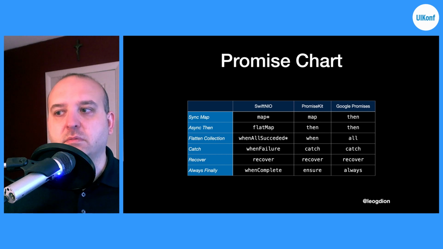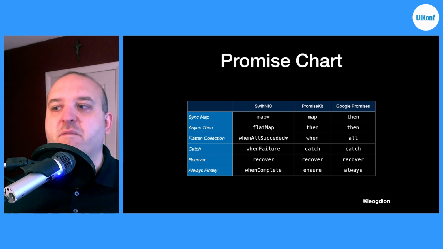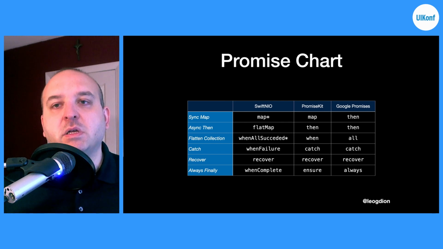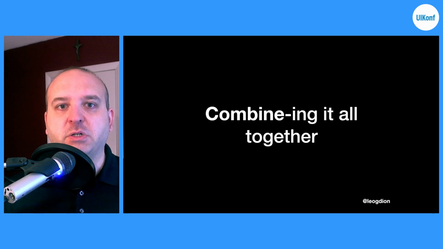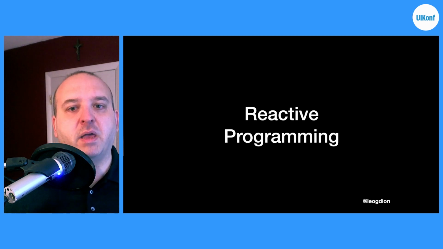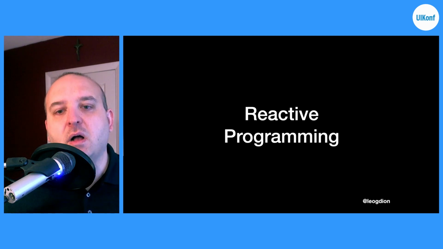Otherwise, if you're doing something reactive, for instance, or let's say you have multiple things that are dependent on each other and you want to broadcast them out to multiple channels or multiple user interface controls, I think this is where Combine can be really powerful, especially with the way it does reactive programming. Reactive programming being the idea of reacting to a value change and changing a user interface. And this is where I think it becomes useful.